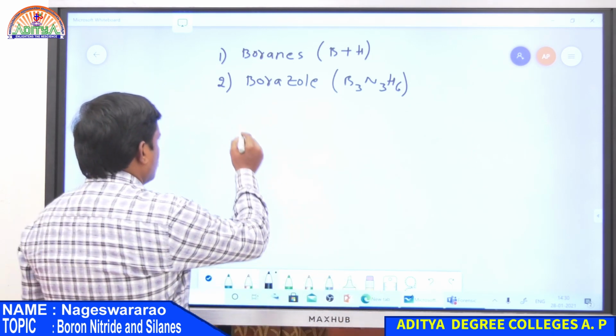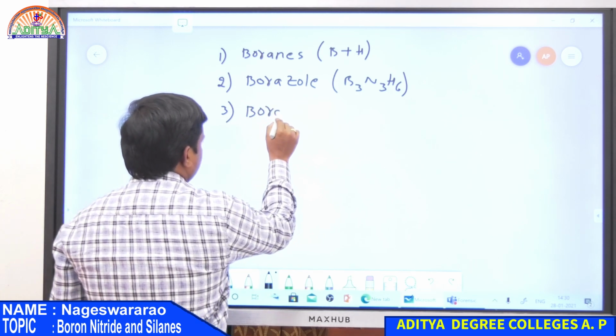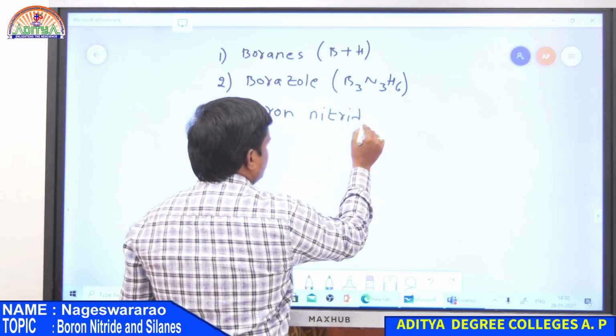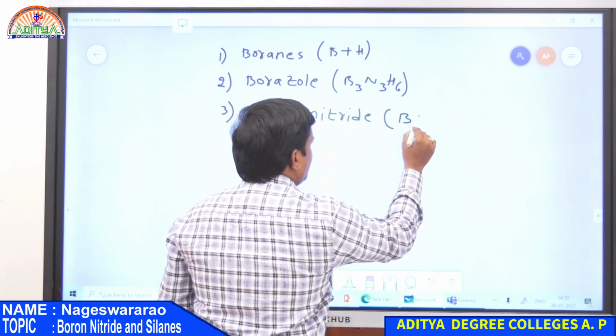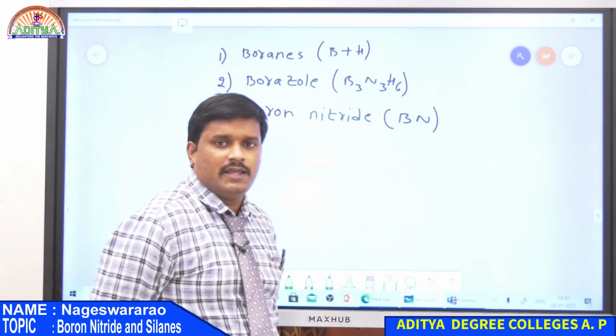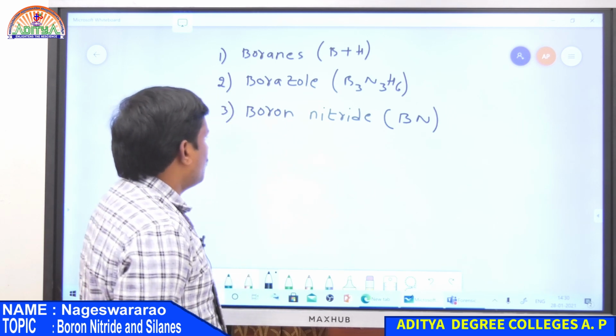Now the third compound, that is boron nitride. So having a formula BN, boron and nitrogen, BN is known as boron nitride. So this is the formula for boron nitride.